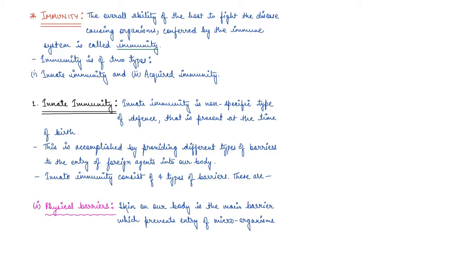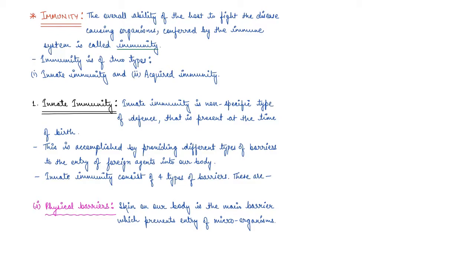Now it has defense mechanism against any kind of foreign agents. By foreign agents, I mean our body treats outside things as foreign agents, right? So any kind of alarming thing to our body comes under a strict scrutiny, and the scrutiny is done by our immune system, right?